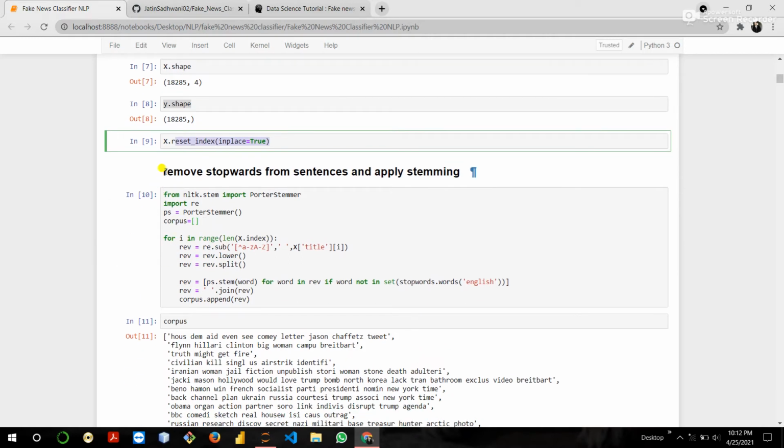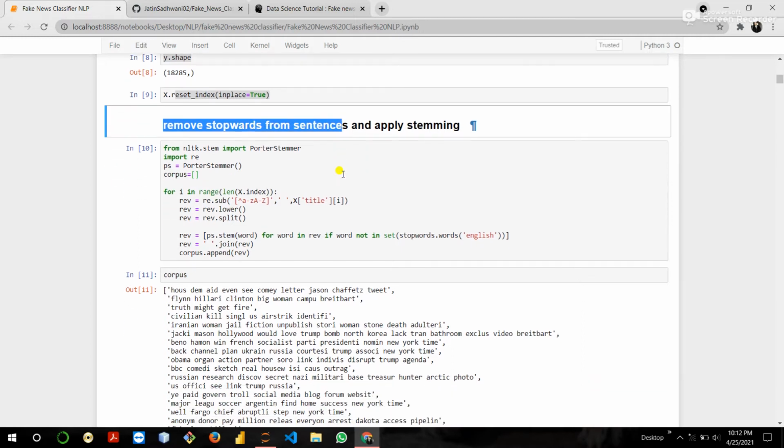Then the next part is to remove the stop words and apply the stemming. Stop words are words like is, are, am, this. These are stop words, so we remove this type of words. Then apply the stemming. So what is stemming?